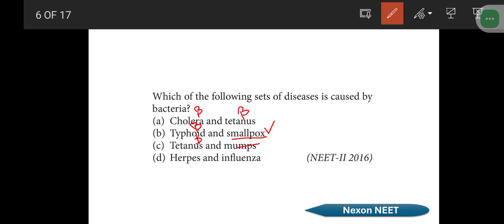And mumps is caused by paramyxovirus, so it is a viral disease. And herpes is a viral disease. And influenza is a viral disease. So as a result, we get the answer as option A, the set of diseases caused only by bacteria.